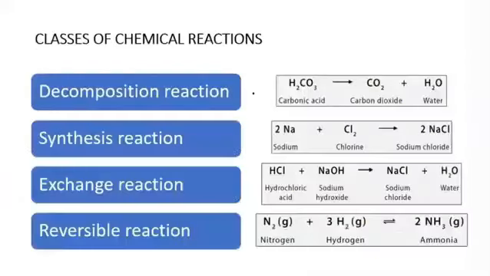If we scroll down, we have classes of chemical reactions. What type of chemical reactions do we have? We have decomposition reactions, for example, which are reactions that break down things, and building reactions are going to be synthesis reactions. So when you have something big and you get little things, that's a decomposition reaction. When you have little things and you build something bigger, that's a synthesis reaction. Now, these chemical reactions can be reversible, meaning they can come from here to here, and from here go back